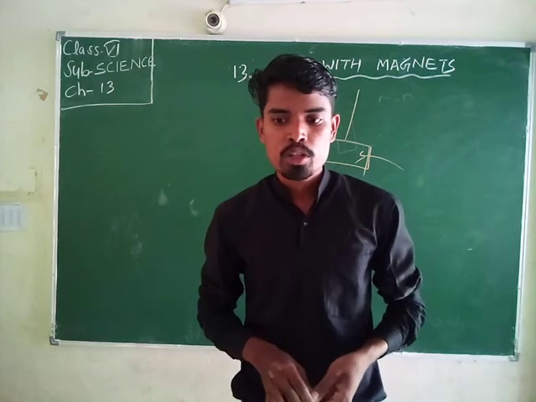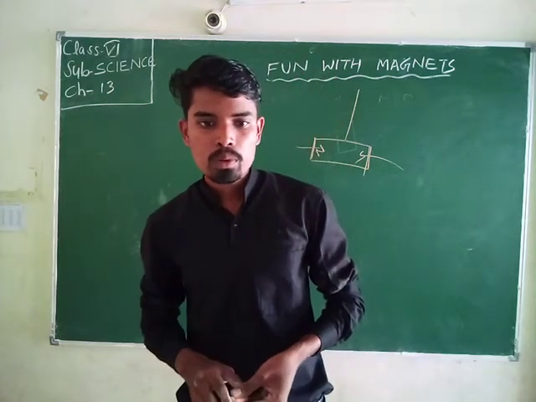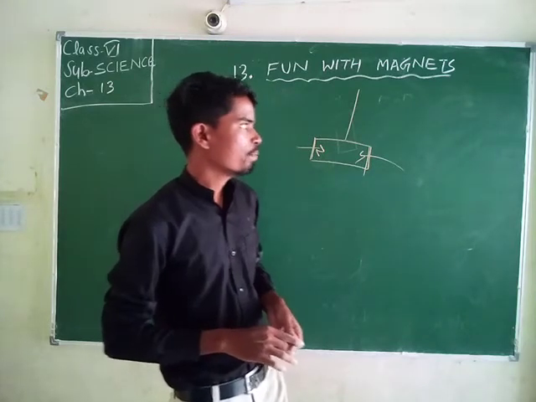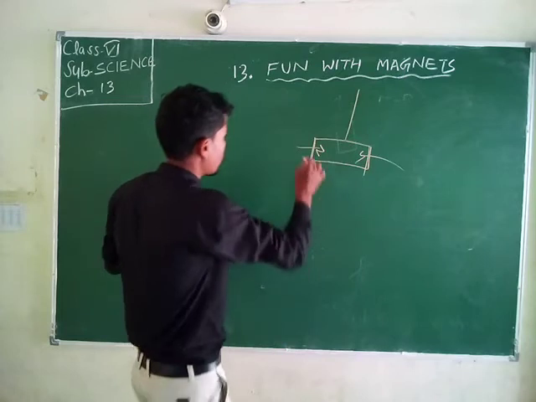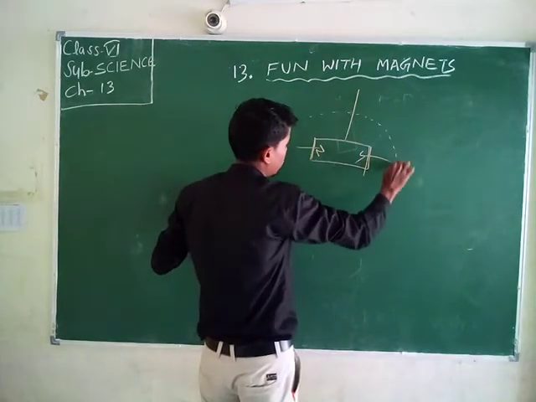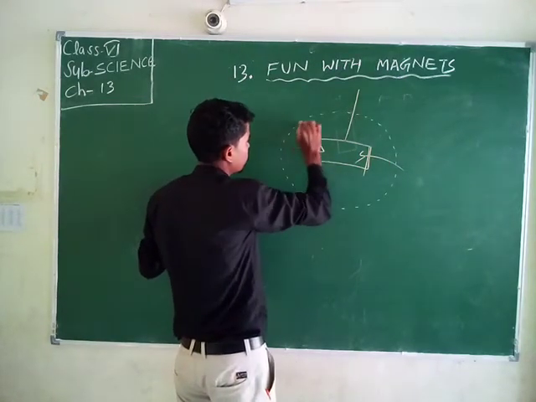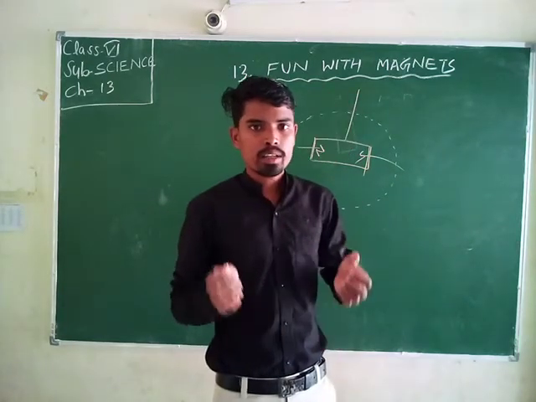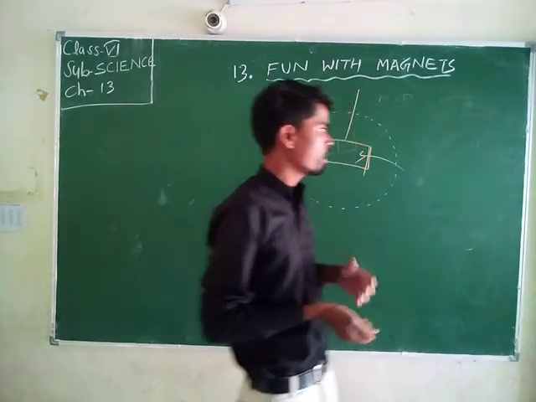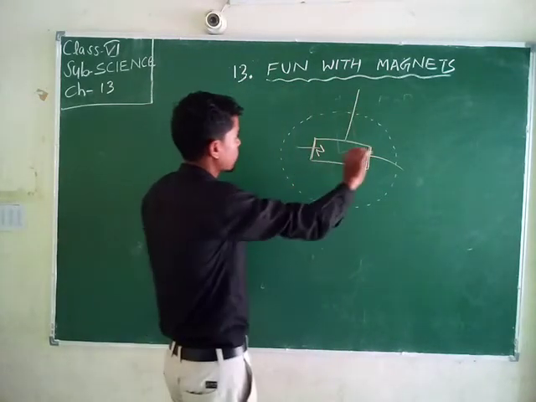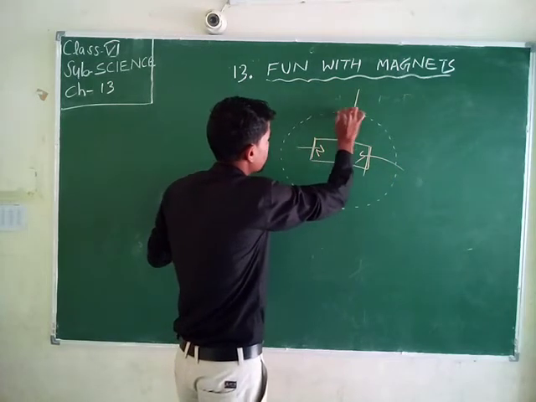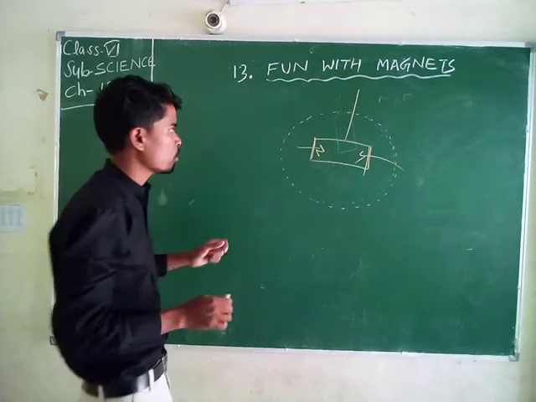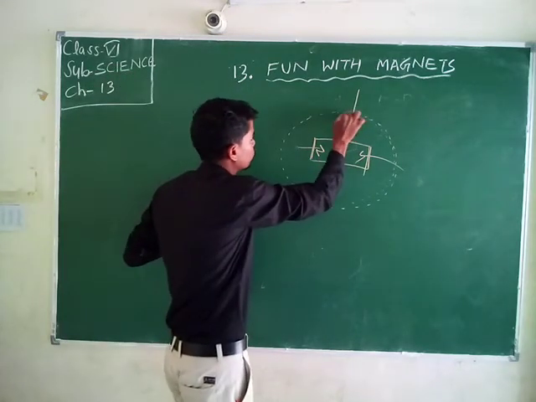Students, now we are going to discuss magnetism. Magnetism means the magnet attracts substances like iron, nickel and copper. Magnets have the ability to attract such materials toward themselves.